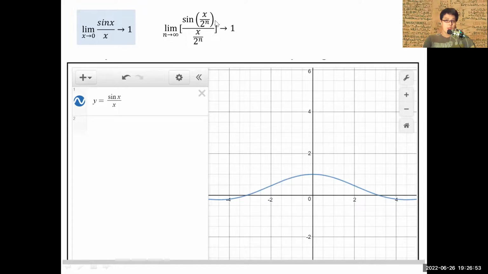Why do I say so? Because as you can see, for x over 2 to the power of n, if n approaches infinity, 2 to the power of n will approach infinity. If the denominator approaches infinity, for any value of x, the fraction will approach 0, because infinity is a very, very big number and a fraction like that will be incredibly small. So this is just a reference to the earlier limit. But in this case, n has to approach infinity in order for the function to approach 1.